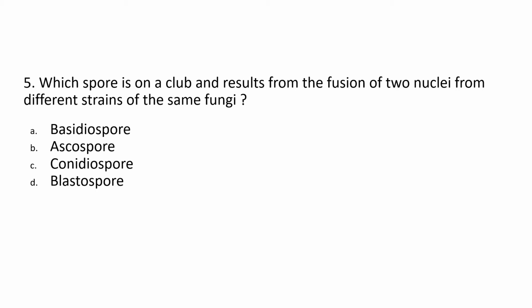Now they are telling us that they have to be different strains of the same fungus, of course, and that the spore is actually on a club. Okay, we can take a hint from the fact that they are saying the word club. From where do we get that word club? Club is also the club fungus, which is the Basidiomycetes, right? The basidium which is formed is the club.